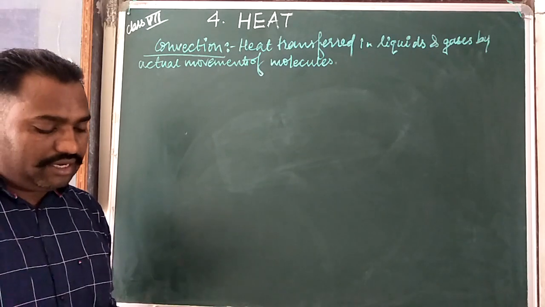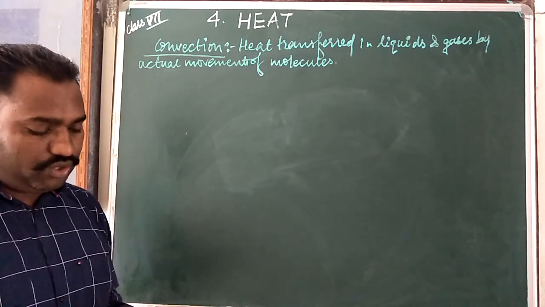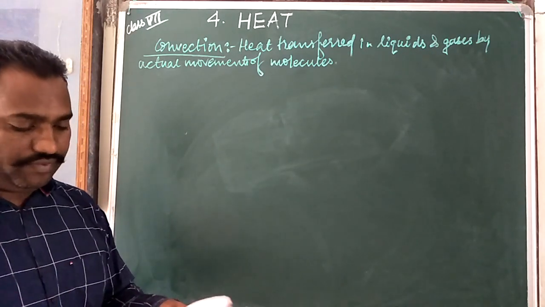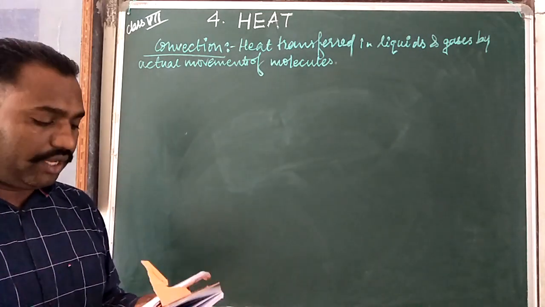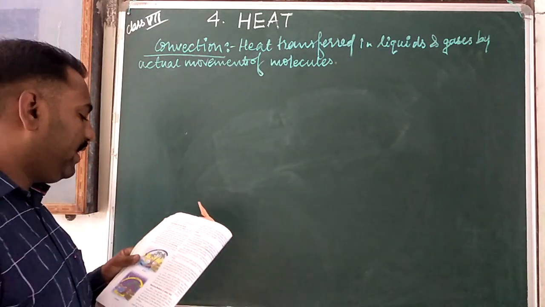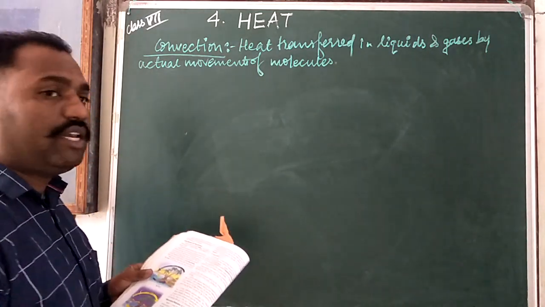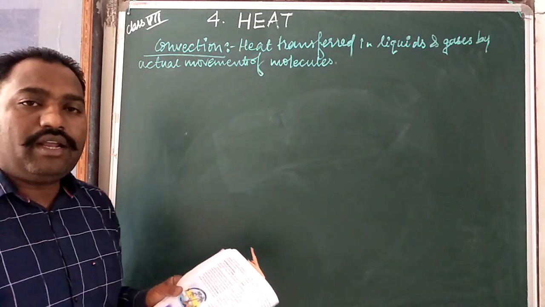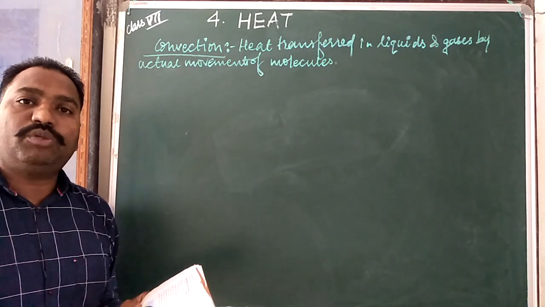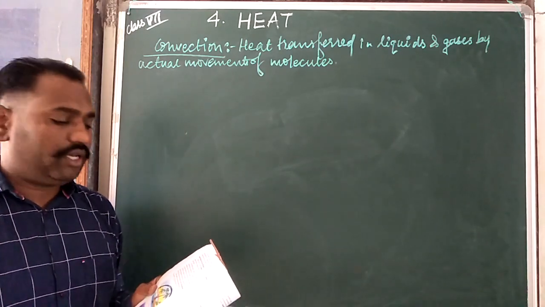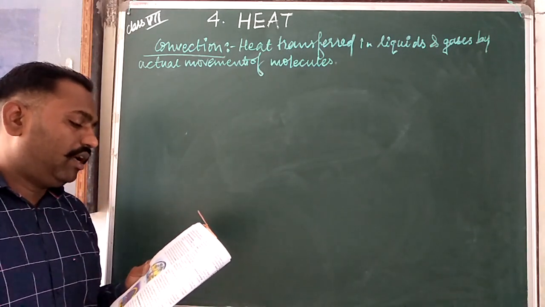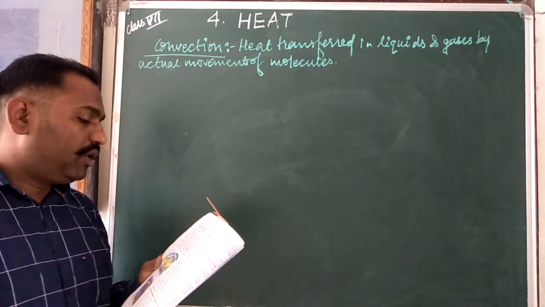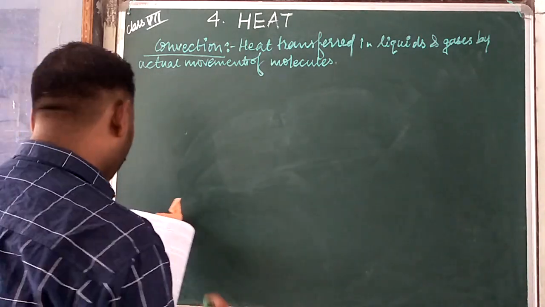And after sunset, the land loses heat. So what is the sea breeze? We have to see it through the diagrams. Convection plays a major role in maintaining a moderate temperature in places near the coastal areas, the sea beach areas. Moderate temperature means you are not feeling too hot and not too cold. That can happen in the coastal area during the day, that is, during the daytime.